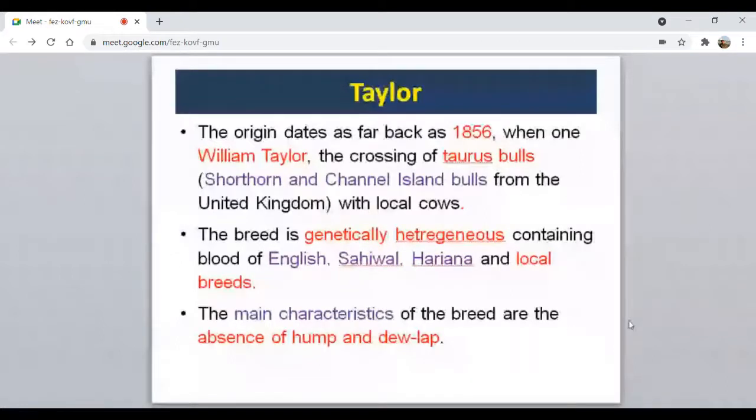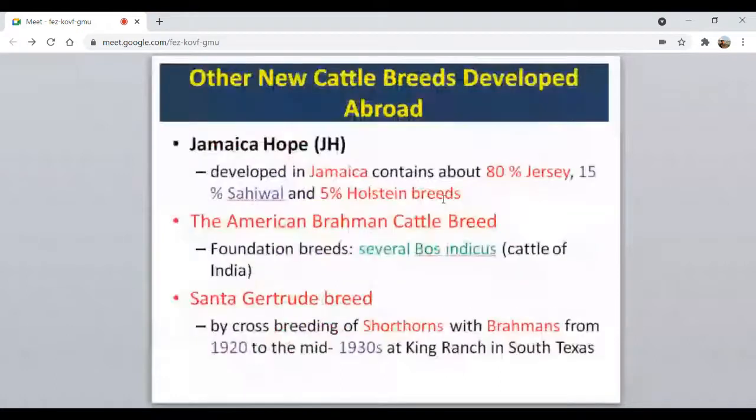Then abroad, other than our country, many countries developed breeds, and I am giving certain names here. One is Jamaica Hope. It was developed in Jamaica, West Indies, and contains about 80% Jersey, 15% Sahiwal, and 5% Holstein. I'm giving only the 3 breeds they used for this Jamaica Hope. Then the American Brahman cattle breed, whose foundation breeds were several Bos indicus cattle of India. They imported from our country Ongole, Gir, and mixed them; Brahman means those cattle breeds taken from our country.